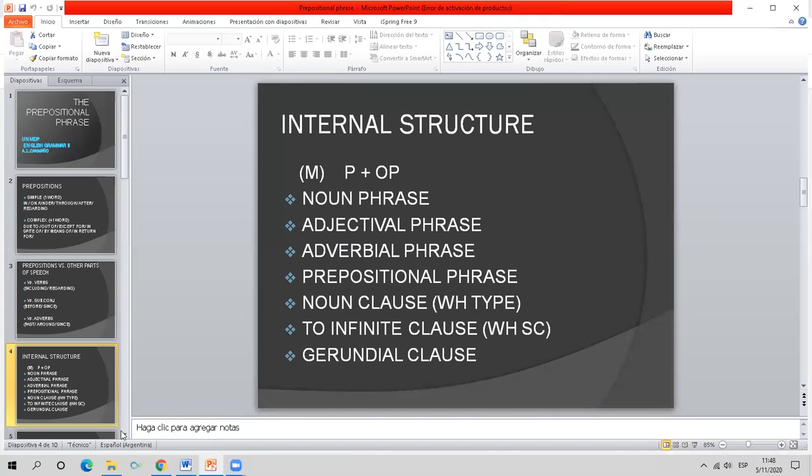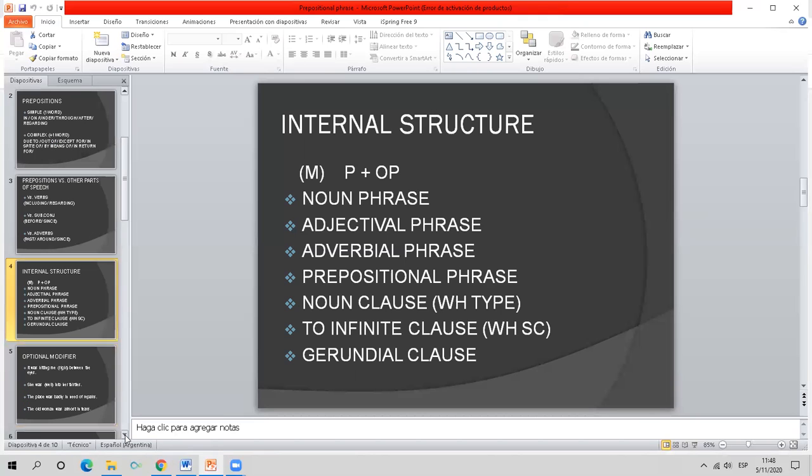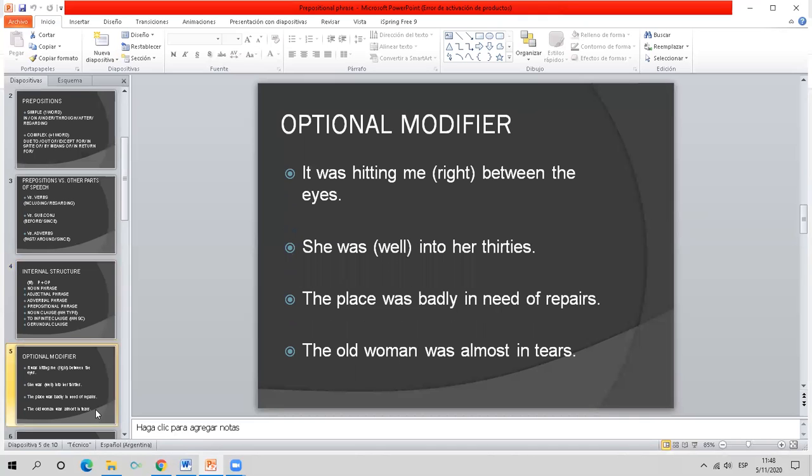All right. Now, let's move to this optional modifier we had in the structure. Look at these examples. It was hitting me right between the eyes, okay? Right between the eyes. In some cases, the modifier seems to be more strictly related to the preposition, and in some other cases, it seems to be more the modifier of the whole prepositional phrase, okay?